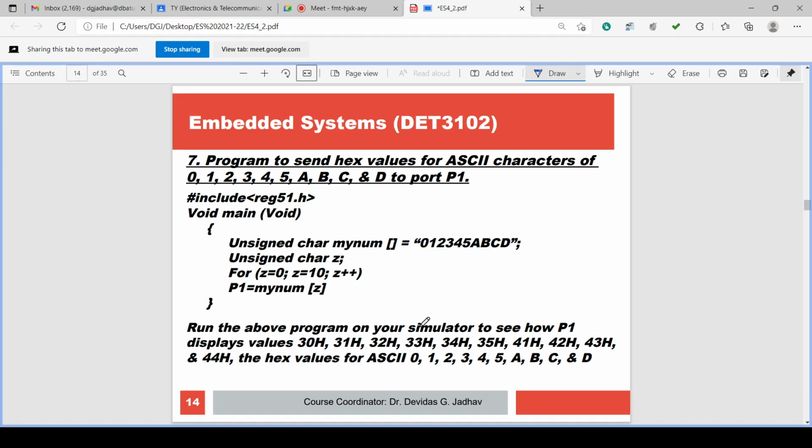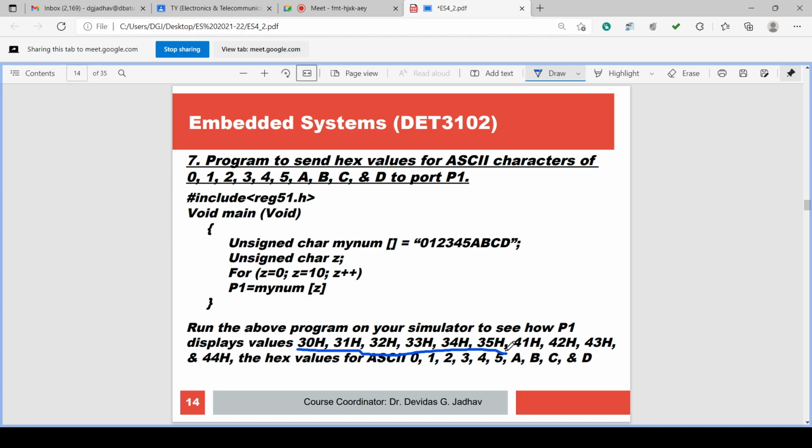If we are coding ASCII character 1, then its value in hex is 31H, and so on. The values of ASCII 0, 1, 2, 3, 4, 5 are 30, 31, 32, 33, 34, 35H.